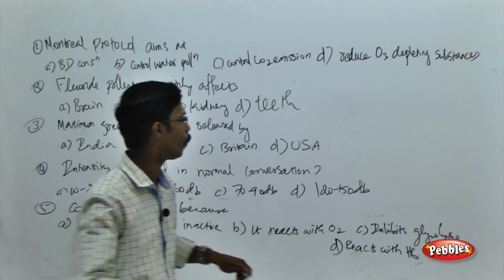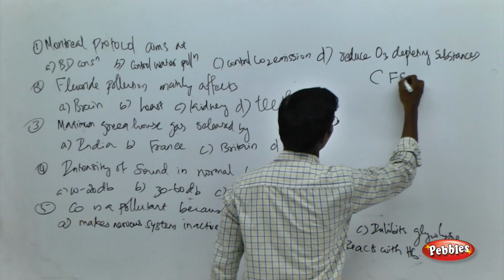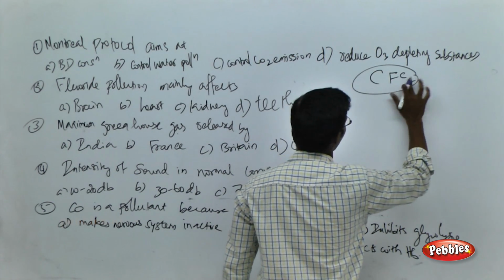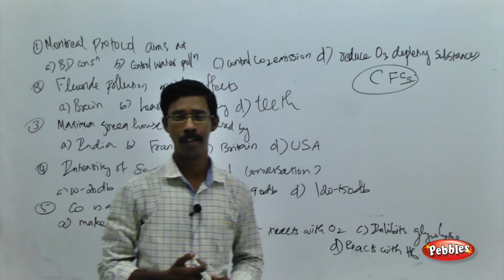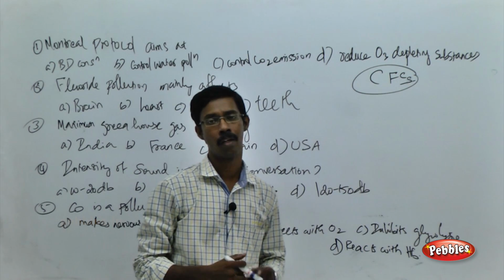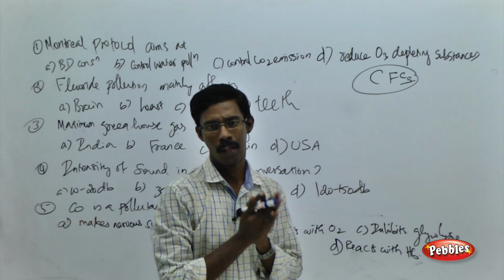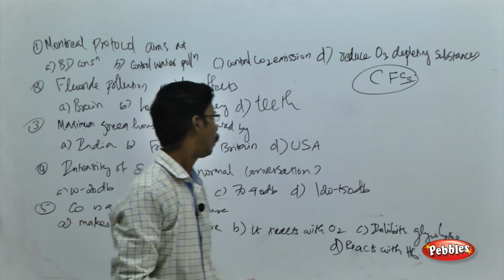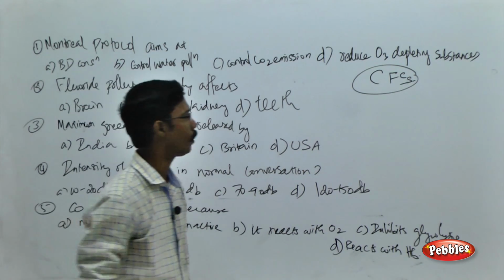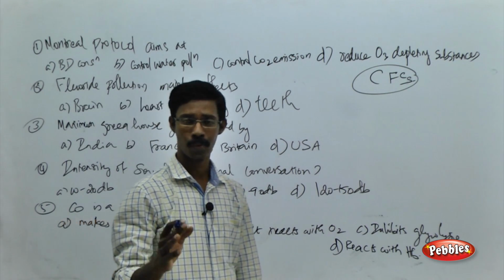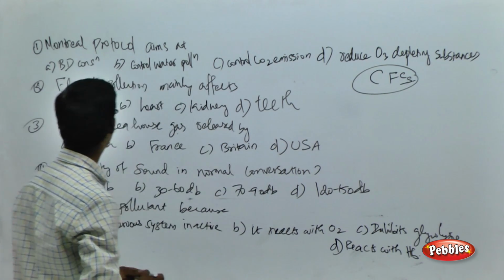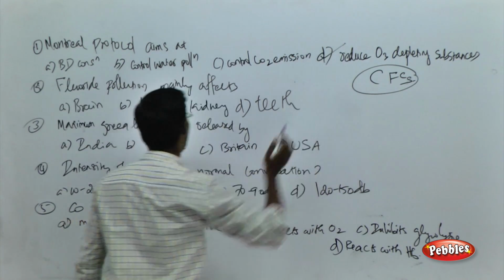As I told you, the release of CFCs by the countries to the atmosphere will cause artificial global warming. So the Montreal Protocol discussed the reduction of ozone depleting substances by human activities. So the choice over here is D.